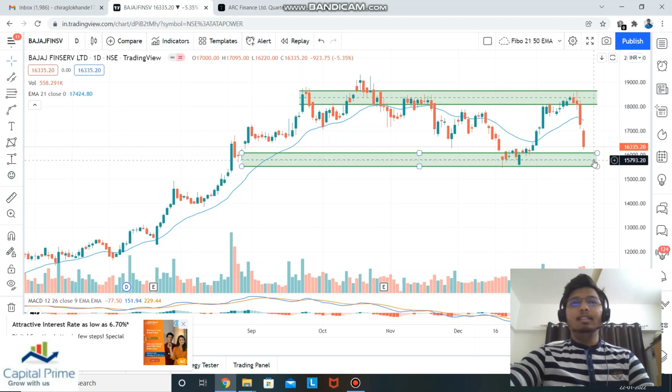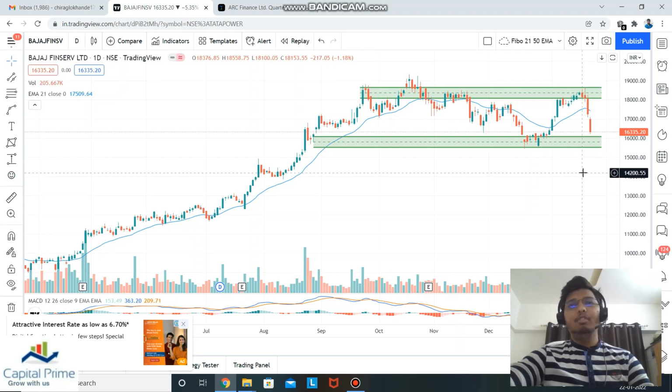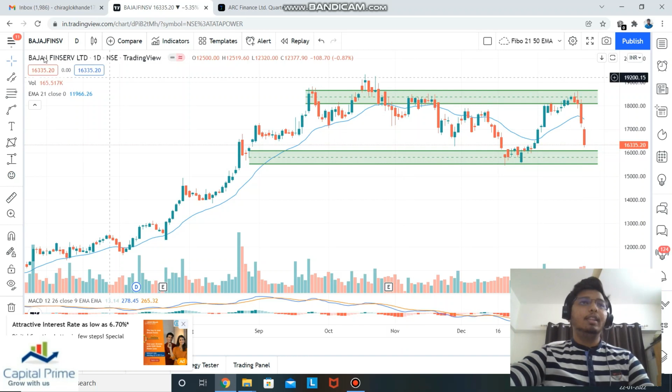15,700 levels. These are good levels to add on dips, I would basically say. So you can add some stock at 15,700 levels, and wait for it to break down. If it breaks down these levels, then it would probably move to this 14,000 level. You can even add more in that. If not, well, good for you, it can even move up from here. Okay, so looks good. Bajaj Finserv is good.